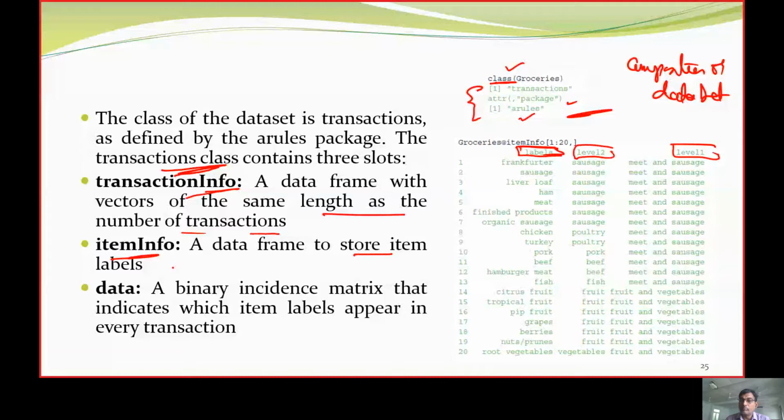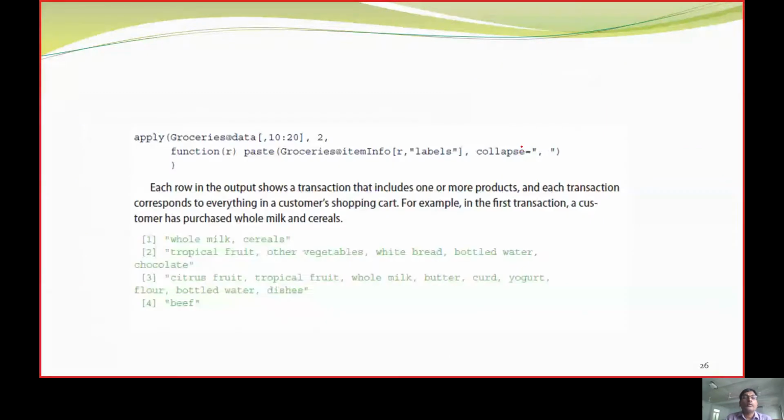Now I was telling that we need only 1 to 20 transactions to be displayed. That is why we are putting this: groceries at the rate of items set, from 1 to 20. Now we are using an apply function here.